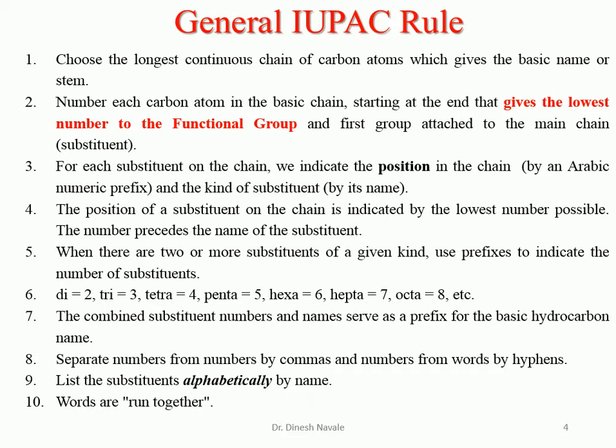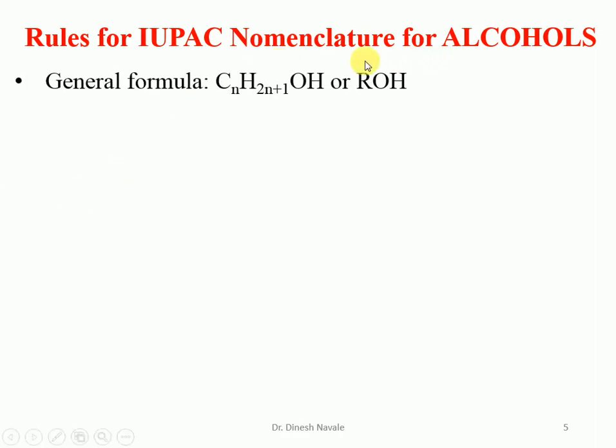The only difference is the functional group. In alcohol, OH will be the functional group. Now let's see some of the rules for the IUPAC nomenclature for alcohol. The first one is the general formula for alcohol, which is CnH2n+1OH, or it is also called ROH, where R is any alkane chain.